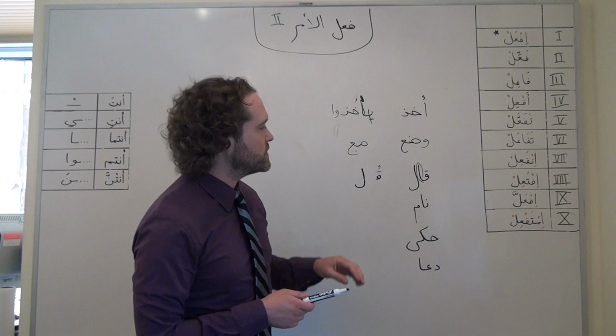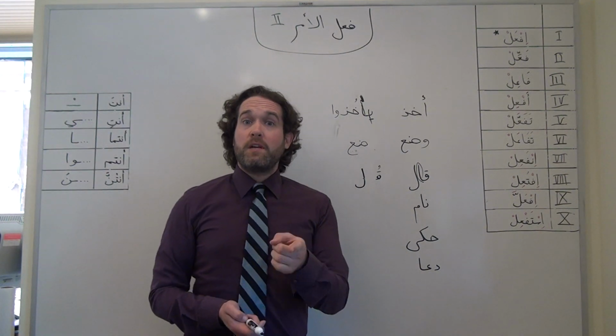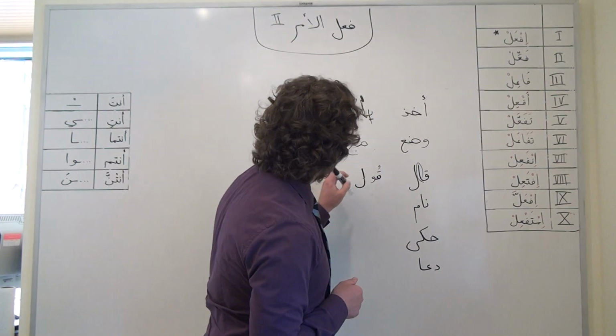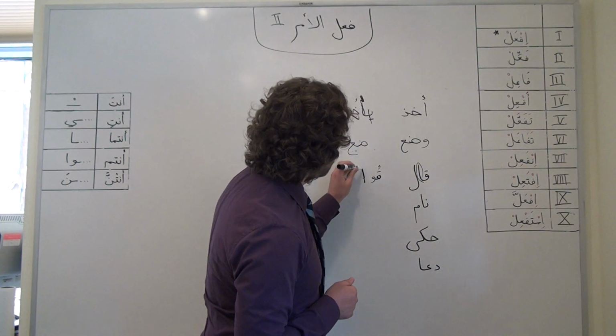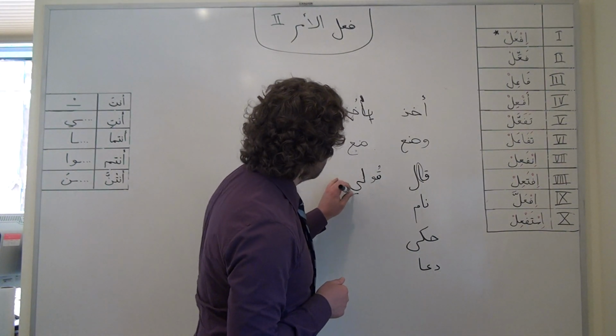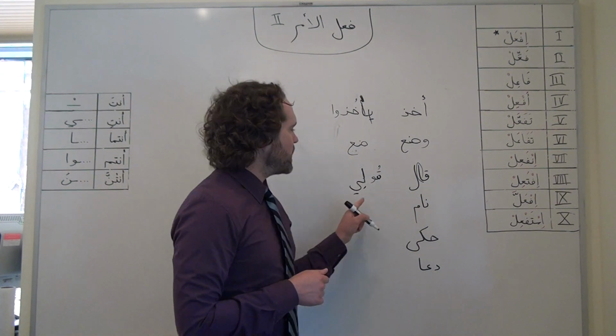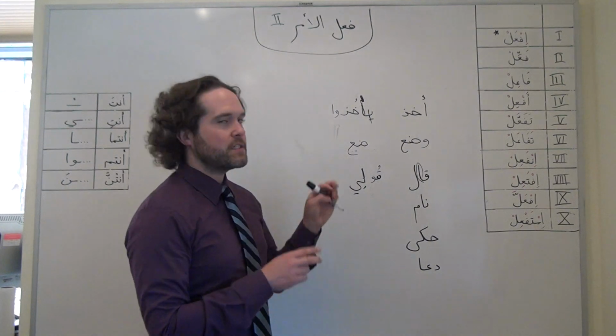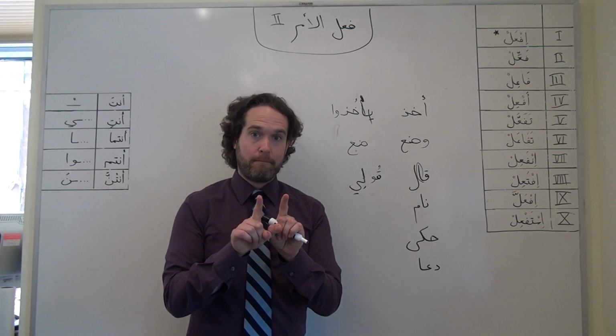For example, if we wanted to say feminine singular, you say something, we add that E at the end, and because we have this kasra leading into the ya, we can retain the waw. It's not the two sukun problem again.